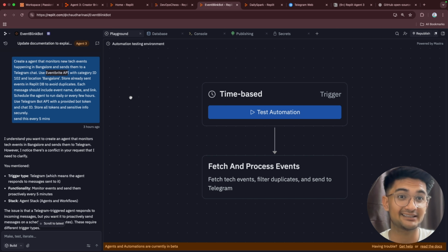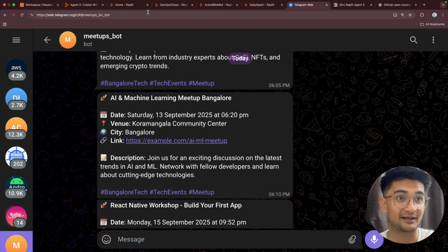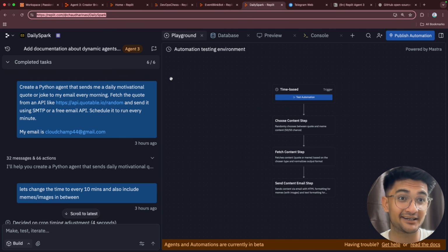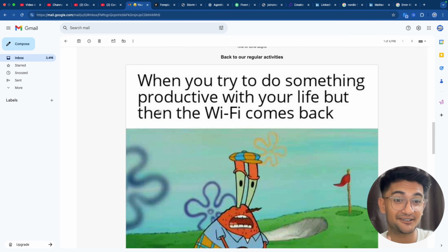Second application is this Telegram bot that will send me information about all the events happening in Bangalore, and it uses the Eventbrite API and sends me event details on my Telegram whenever an event is happening in Bangalore. Third application that I created is this Python agent that is going to query this API and send me quotes or memes on my email ID. Let me show you that. So here you can see I'm getting all these memes from a bot created using Replit.